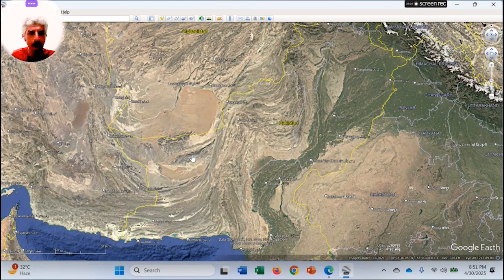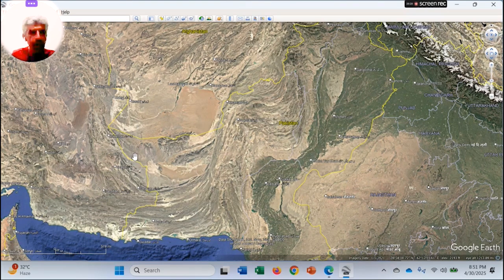Then Rasco, then Siahan is over here, then the central Makran region is this one, and the Makran coastal range is down over here. Then the Pub range and Hala range are in this region. You can see the difference in colors, these are a bit higher mountains. But this whole area is highly mineralized.